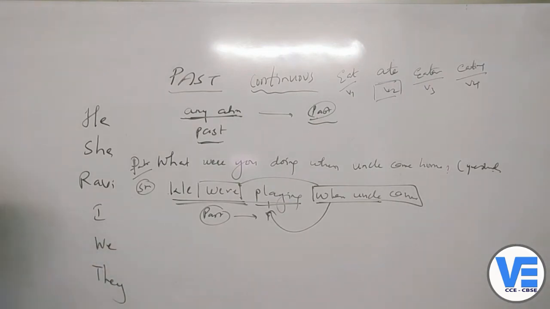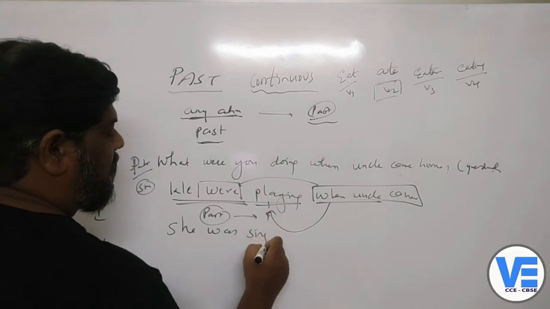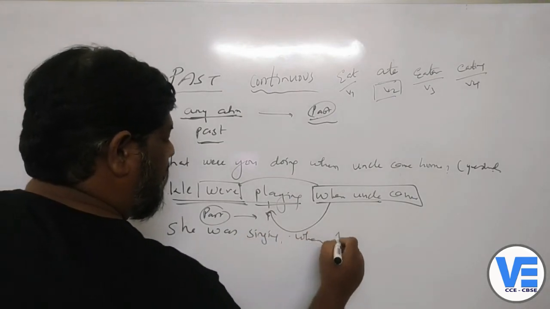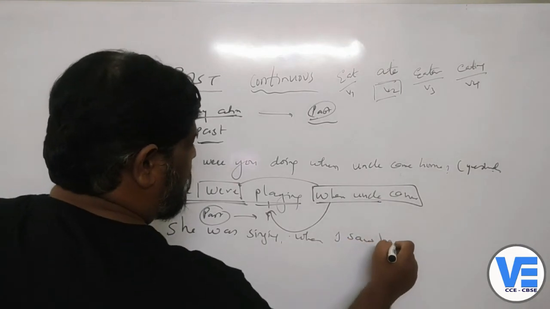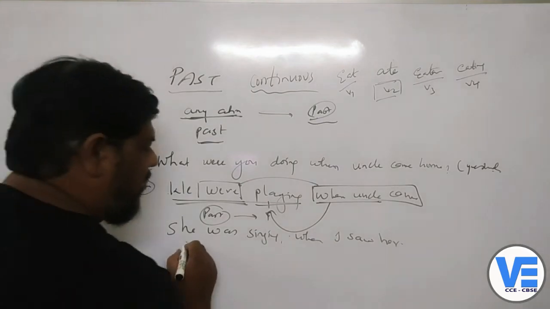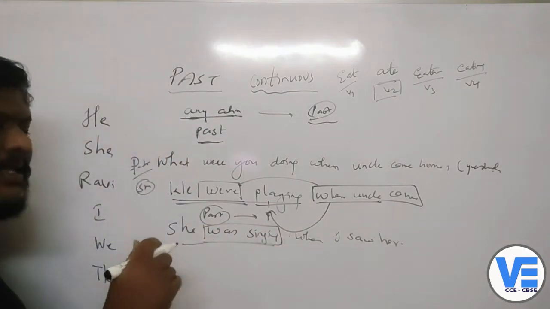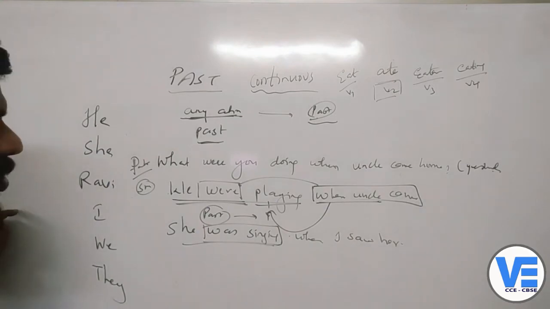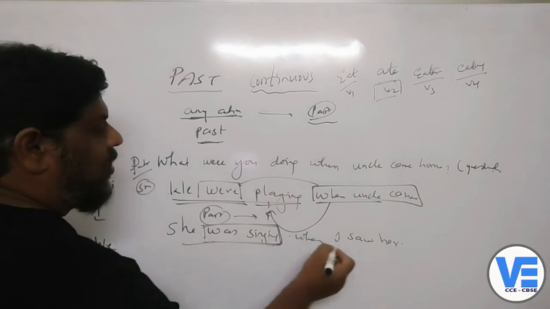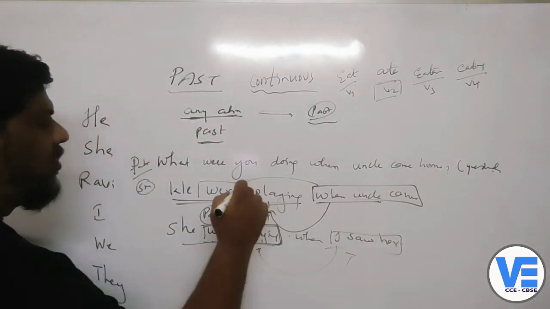In the same way, "She was singing when I saw her." What was she doing here? She was singing. That means she was in a continuous action. The action was in progress, right? So it was continuing. She was singing when I saw her. When this person saw her, she was singing.